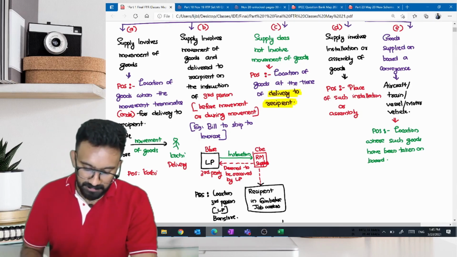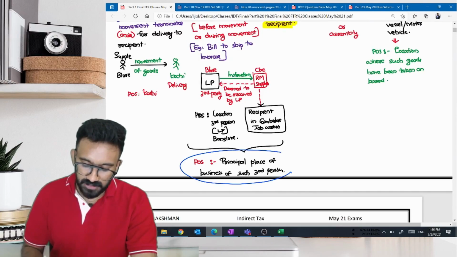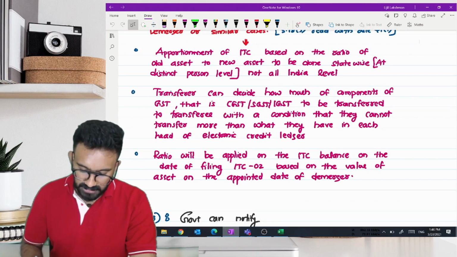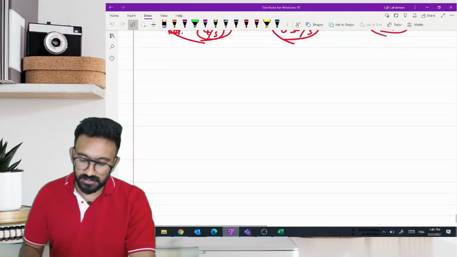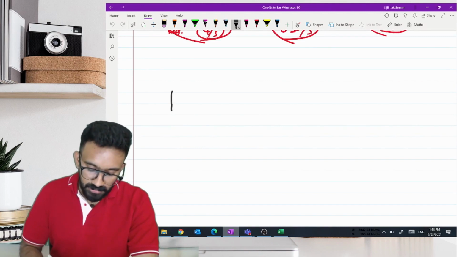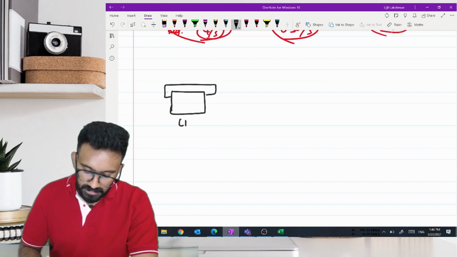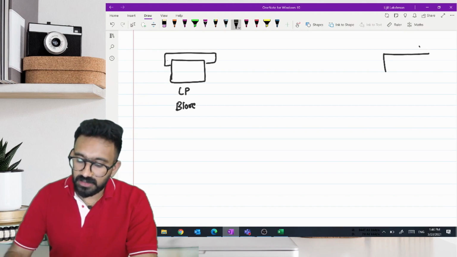I'll give you an example here. They are saying that place of supply would be the principal place of business of such third person. This is an example that I've already given you, so I'll just reiterate it to remind you. LP in Bangalore wanted to purchase the best quality raw material.